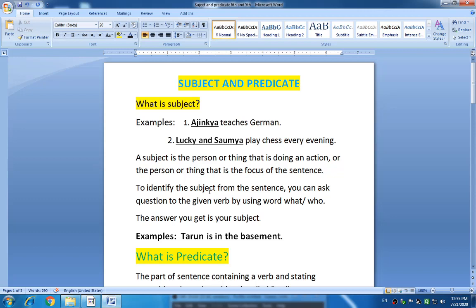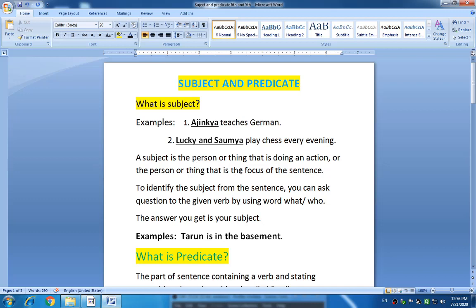To identify the subject from the sentence, you can ask a question to the given verb using the word what or who. If you ask the question to the verb using what or who, you get an answer, and that is your subject.